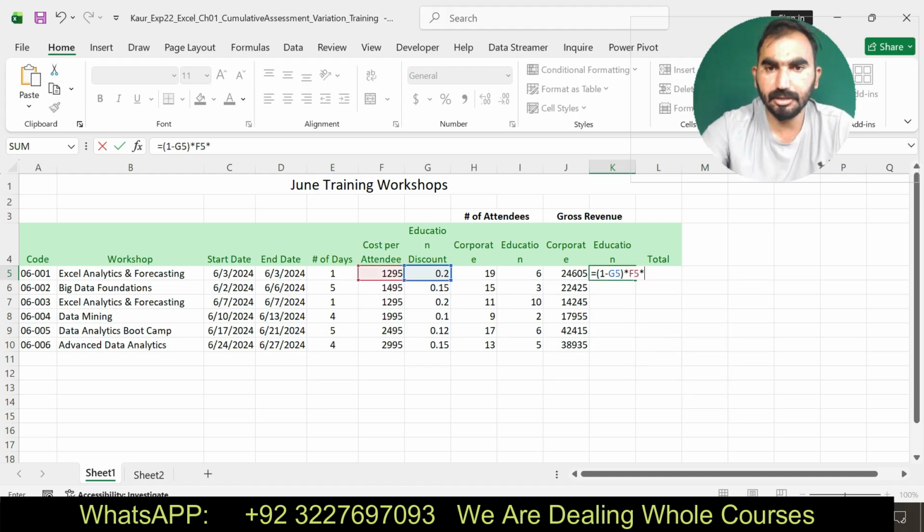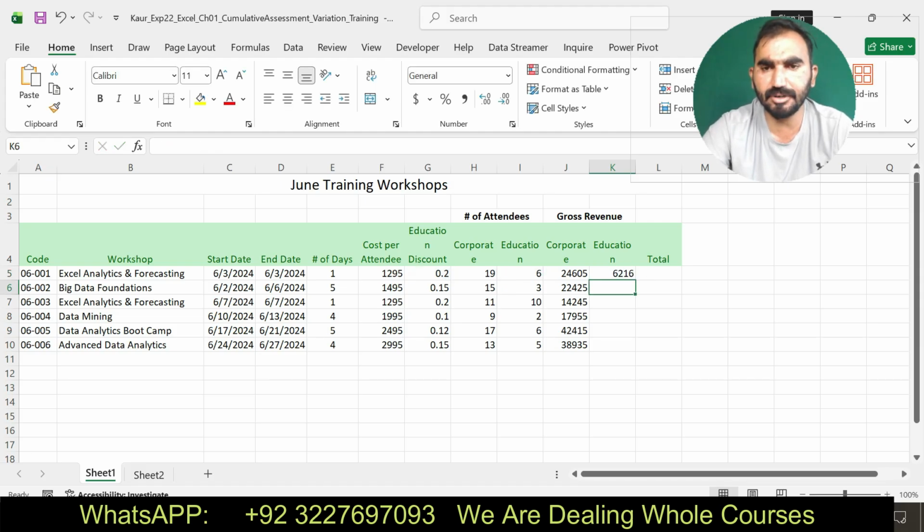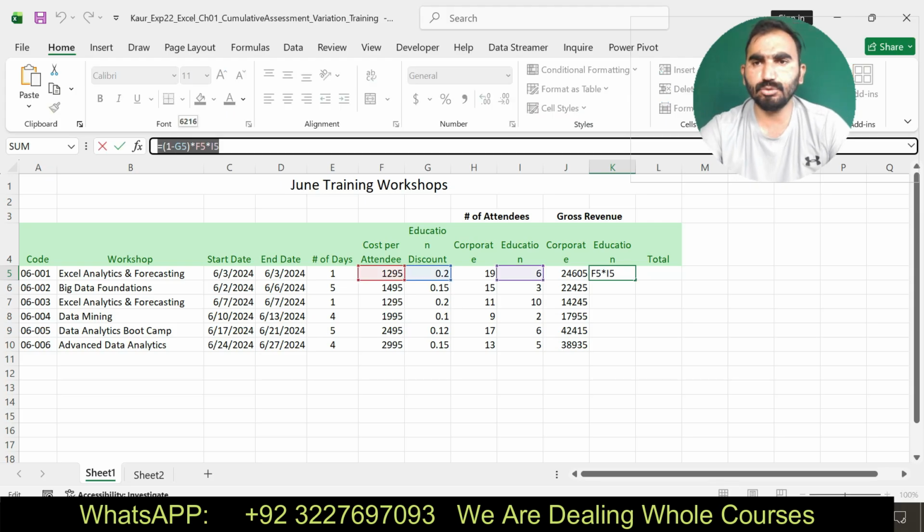F5 multiplied by I5. Here you can see I find the values for the education. Here you can see I have applied the formula according to the instruction.